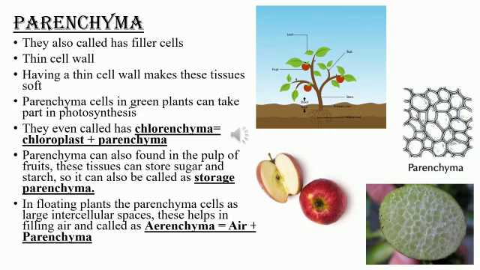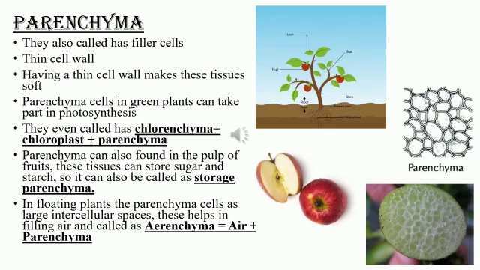Parenchyma can also be found in the pulp of fruits. Here you can see I have given a picture of an apple and I am showing the pulp of the apple, because parenchyma can also be seen in the pulp of fruits. These tissues can store sugar and starch, so it can also be called storage parenchyma.